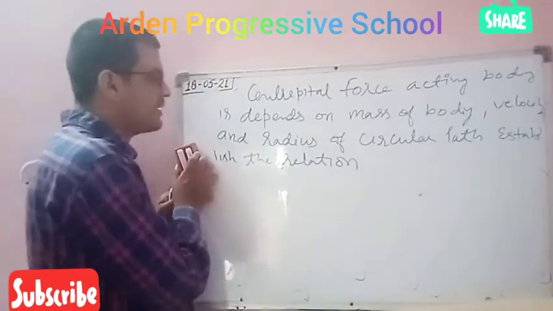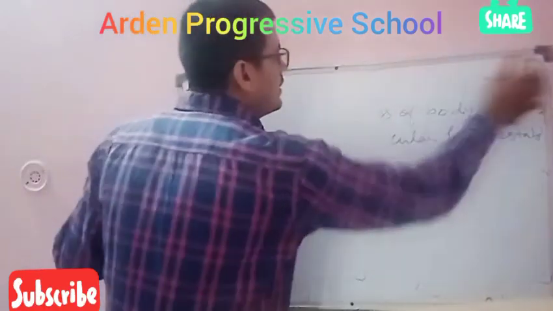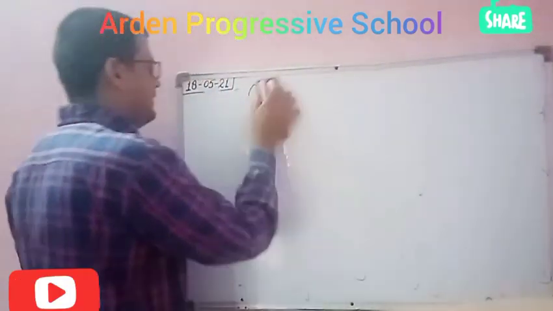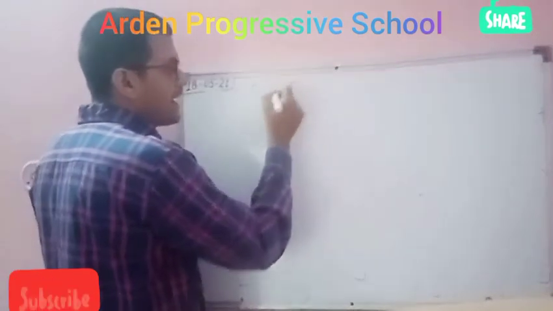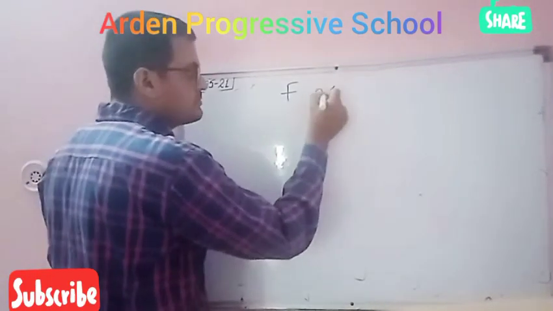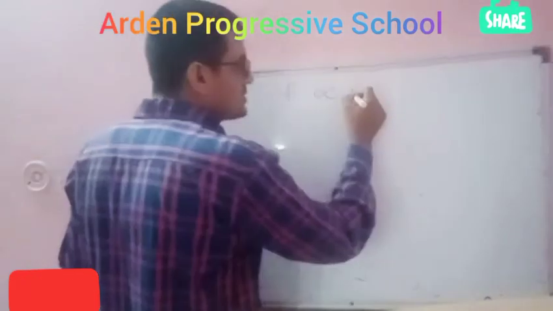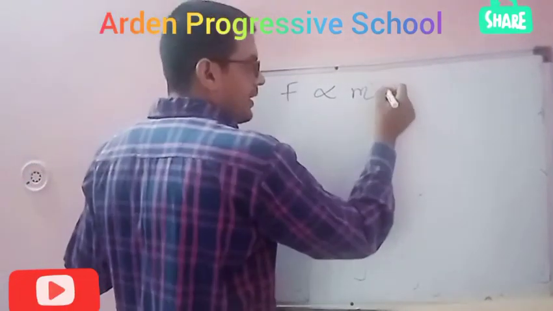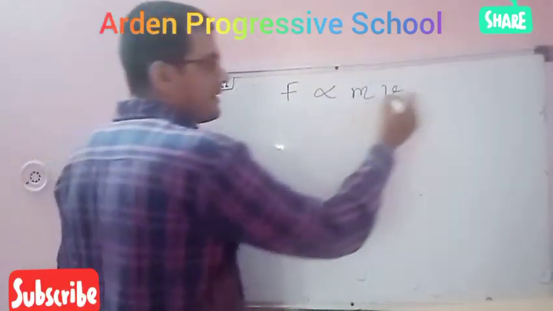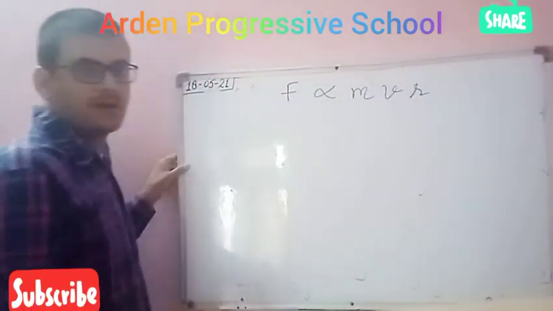Students, I am erasing the question. The question says that centripetal force F depends, meaning it is proportional to, the mass of the body, velocity of the body, and radius of the circular path.